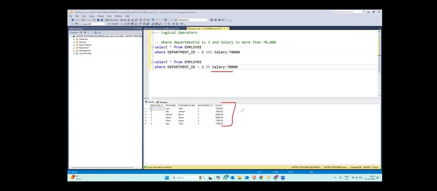Now you will see that in this we are getting all the people whose salary is greater than 70,000, but this 68,000 is also there. Why? Because the department ID is 3. So if any of the conditions is satisfied, either department ID is 3 or salary is greater than 70,000, we get all the final values. So I hope this is clear to you. What is the difference between or and?